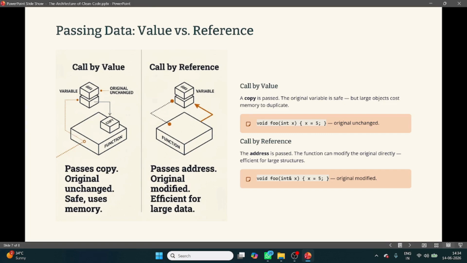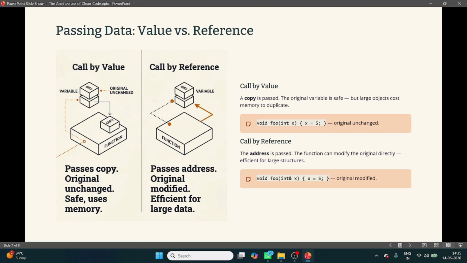Now, another case. I give my original notebook to my friend, and if he or she writes something, will my notebook change? Yes. This is exactly call by reference. Similarly, you can take another example. If you give a photo of your home to your friend, that friend will say that if you keep a sofa in that place, it will look proper.